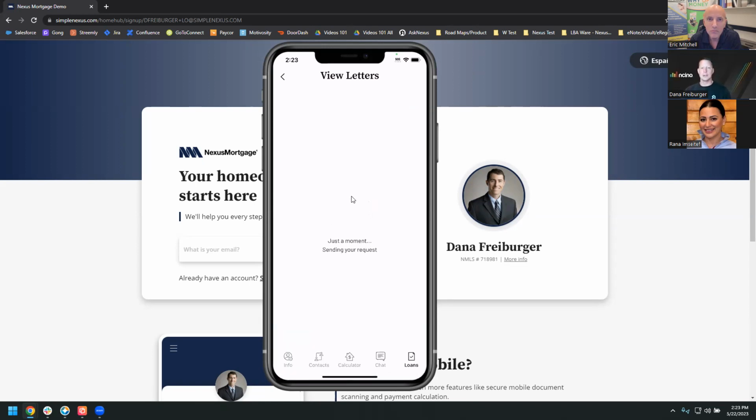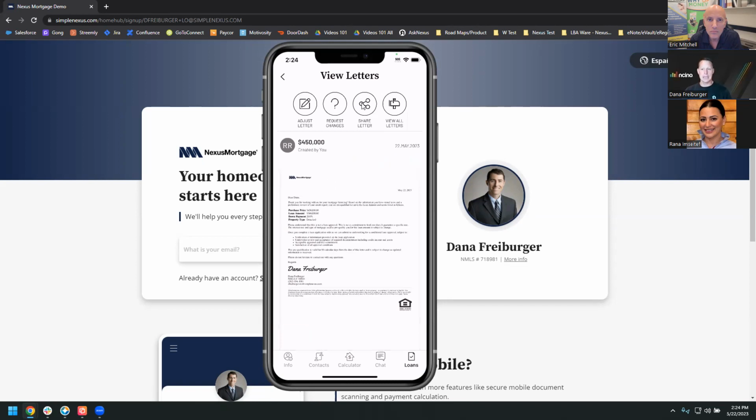Once they've done that, it'll generate a brand new pre-qual letter. They'll be able to view it and share it out. I simply click share. They can email or text it out, however they want. And you will get automatically notified of the change by whoever the real estate agent is, whoever the borrower is, and a copy of that letter will get pushed right over to your LOS as well. Love it. All right. So super easy.